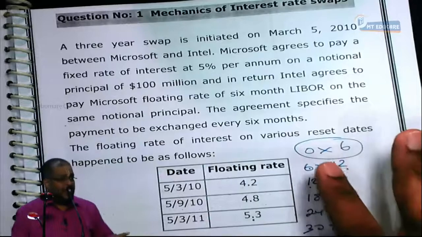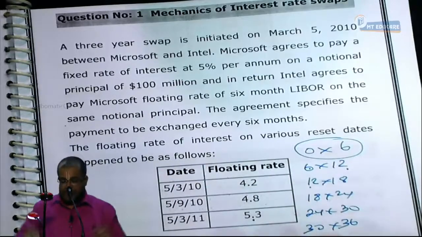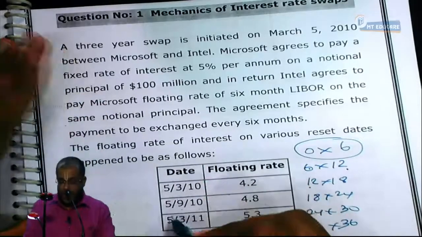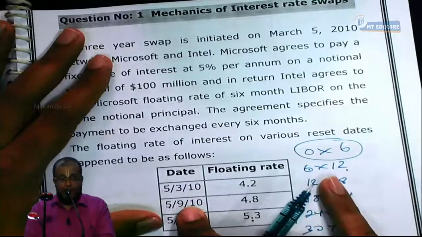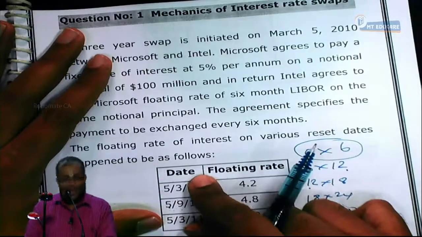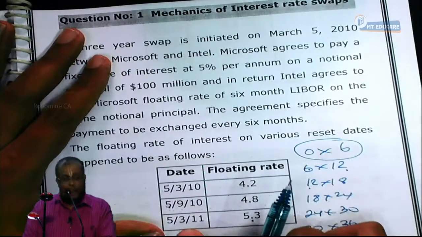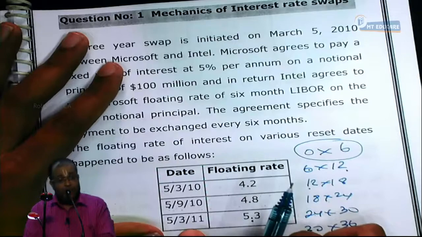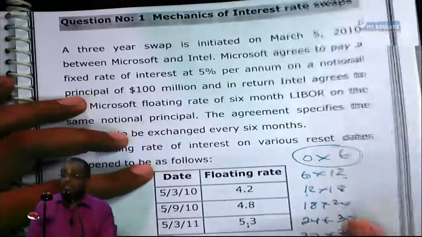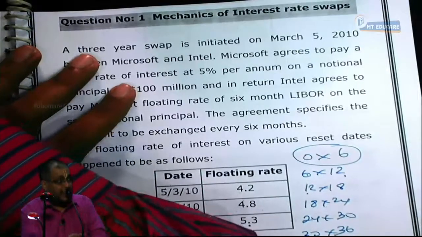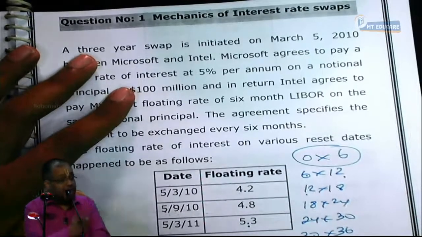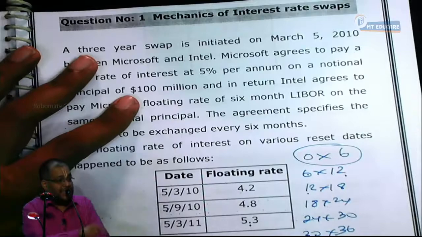Tell me the dates on which cash flow happens here. First swap cash flow happens on what? Today, 5th September. At the rates determined on what? 5th March. The second cash flow happens on 5th March, with the rate determined on 5th September. Like that, 6 cash flows are going to happen in this interest rate swap. So what is the money received and paid by Intel and Microsoft? Let us see in the table below.